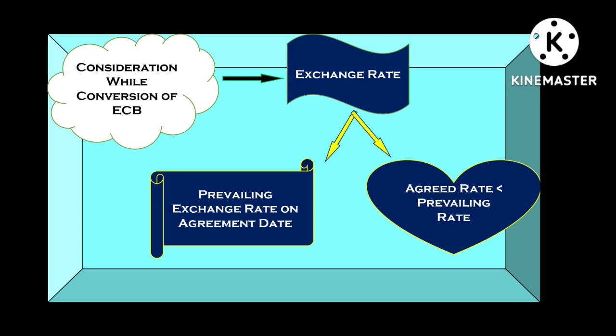Whenever we need to convert that ECB loan into equity, there must be an exchange rate applied to that transaction, right? There are two ways. Either we can select the prevailing rate on the agreement date, or we can select any rate which is agreed between both the parties, but the rate should be less than that prevailing rate.